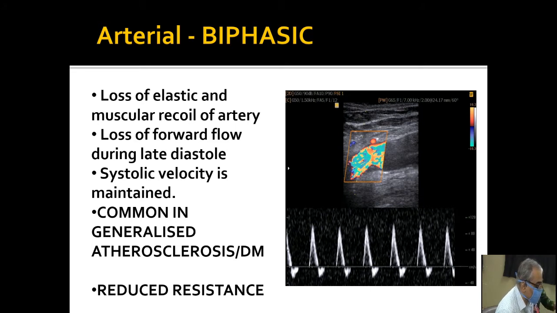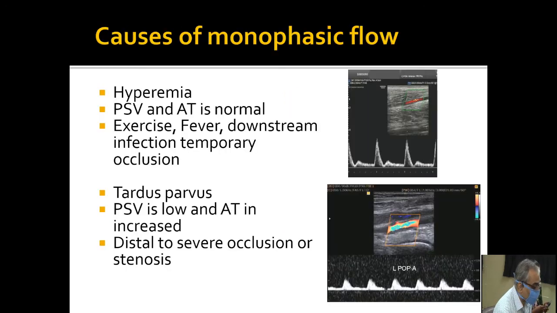For example, when there is loss of elasticity of the wall, or the muscular recoil of the artery is lost, then the forward flow during late diastole is not there, and the systolic velocity is maintained. This is common in generalized atherosclerosis or diabetes, where overall the arteries become harder, and sometimes when there is reduced resistance, you get this type of flow.